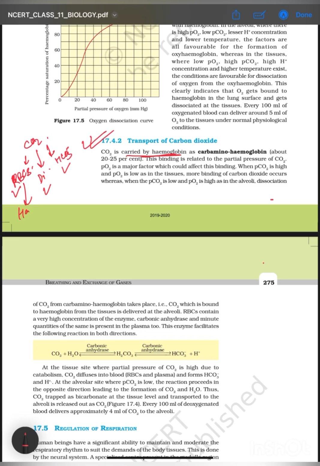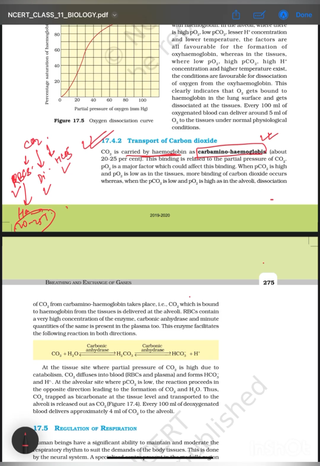So CO2 is carried by hemoglobin. Now RBCs definitely have hemoglobin, and hemoglobin binds to both oxygen and carbon dioxide. So oxygen में वो oxyhemoglobin बना रहा था, but when it binds to carbon dioxide it forms carbinohemoglobin. It is written over here, it forms carbinohemoglobin, and only 20 to 25% of carbon dioxide is transported in this form. This binding is related to the partial pressure of CO2.